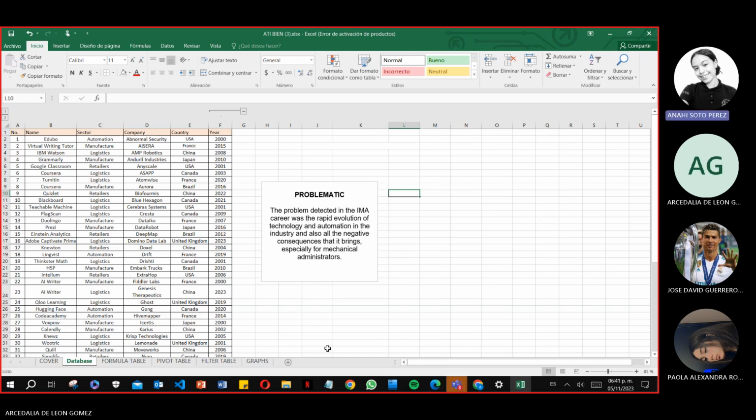In this table, we have six fields. The information is invented. The first is a number. The second is the name of the artificial intelligence. The third is the sector to which it belongs. The fourth is the creator company. The fifth is the country of that company. And finally, the year of release.